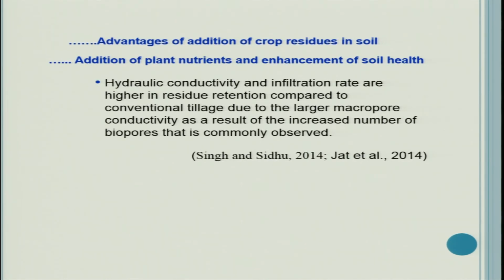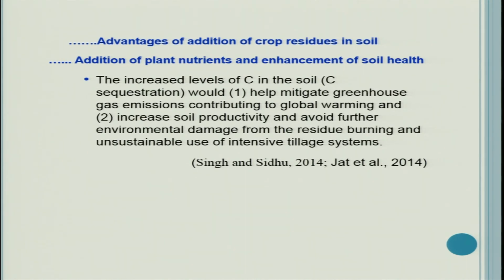Hydraulic conductivity and infiltration rate are higher in residue retention compared to conventional tillage due to the larger macropore conductivity as a result of the increased number of biopores that is commonly observed. The increased level of carbon in the soil, that is known as carbon sequestration, helps mitigate greenhouse gas emissions contributing to global warming and increases soil productivity and avoids further environmental damage from the residue burning and unsustainable use of intensive tillage system.